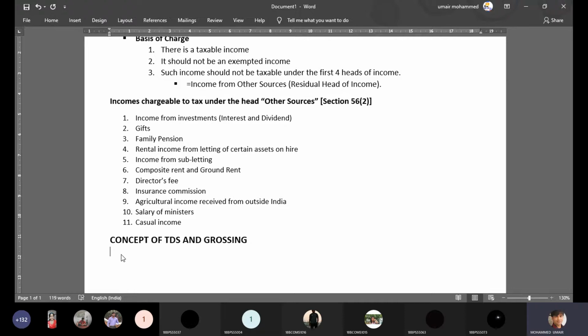Once the tax is remitted on behalf of the person who has earned the income, a TDS certificate is given by the income tax department, and the same certificate is given to the person who has earned that income.